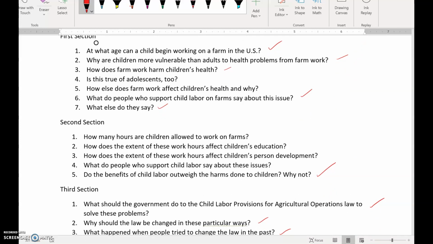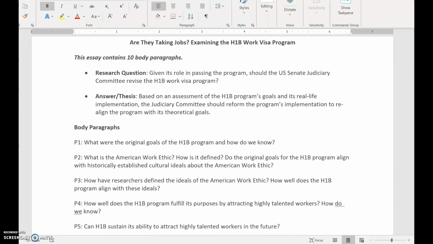Let me take a look at one more paper. This one is about the H-1B work visa program. The question here was, given its role in passing the program, should the U.S. Senate Judiciary Committee revise the H-1B work visa program? And the answer that this student came up with was, based on an assessment of the H-1B program's goals and its real-life implementation, the Judiciary Committee should reform the program's implementation to realign the program with its theoretical goals.